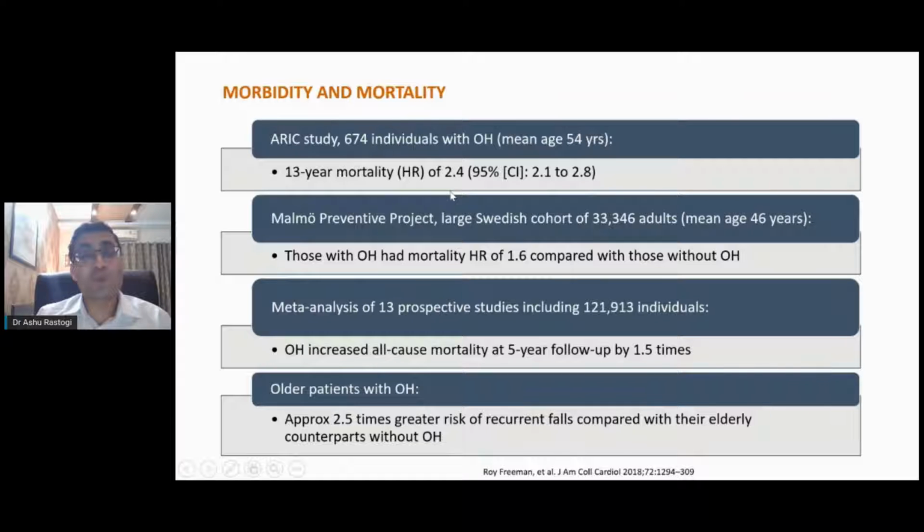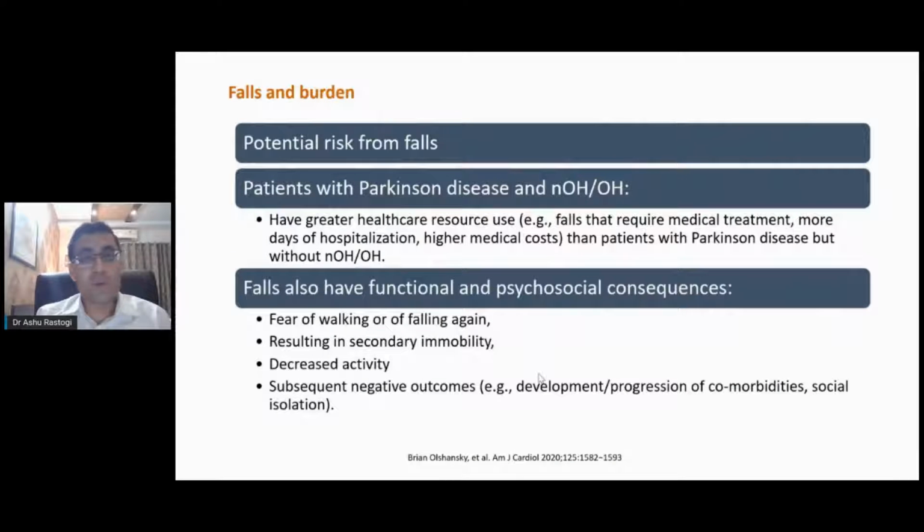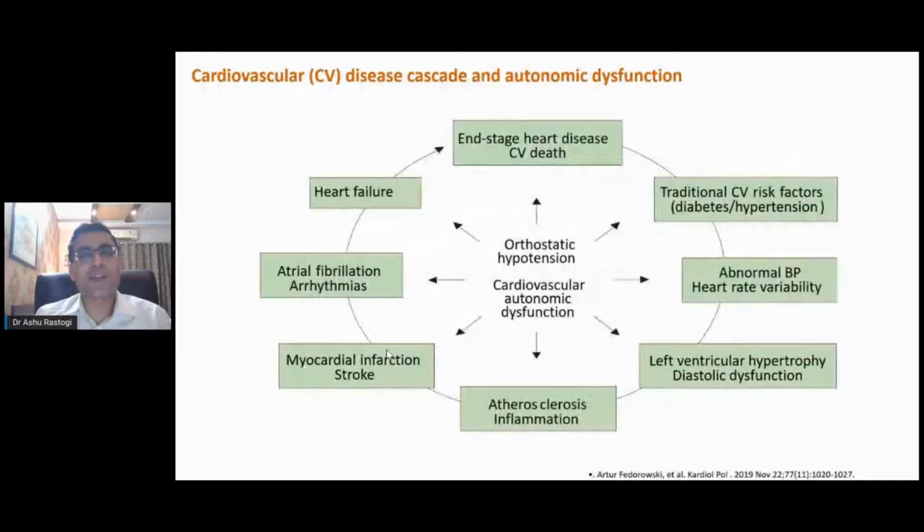So, you can remember there was a 2.5 times increased risk of mortality if a patient has orthostatic hypotension. And this is consistent in almost all these studies. They have also shown that 5-year mortality is around 1.5 times more in those patients who have orthostatic hypotension. Moreover, in short-term mortality, these patients can have more falls, more fractures, and therefore they fear walking. It also impairs their mobility, and it can have significant bearing on their social structure and social isolation.